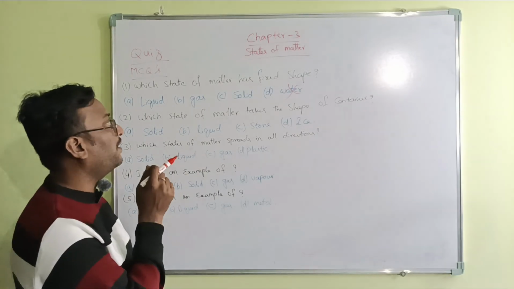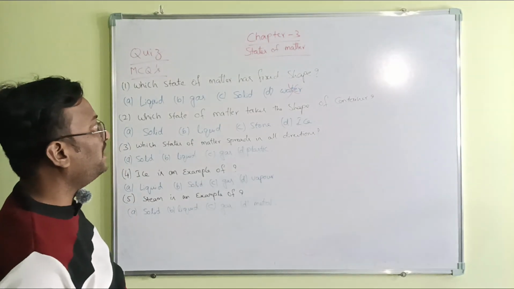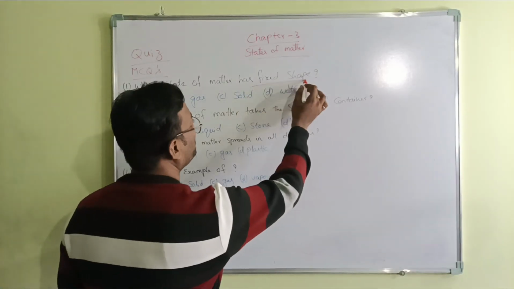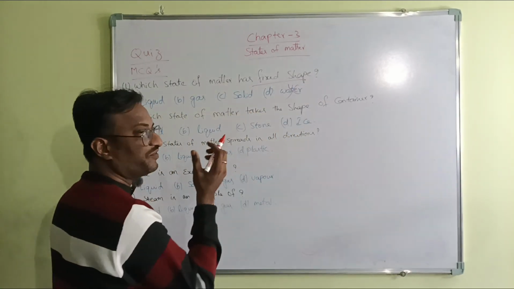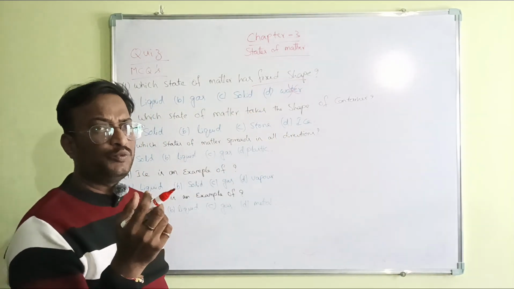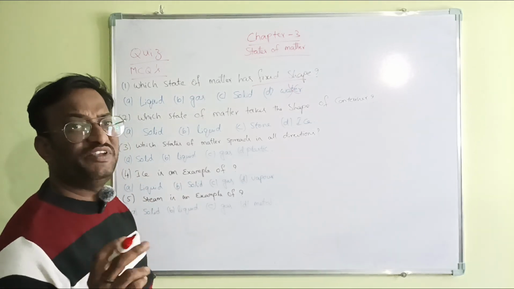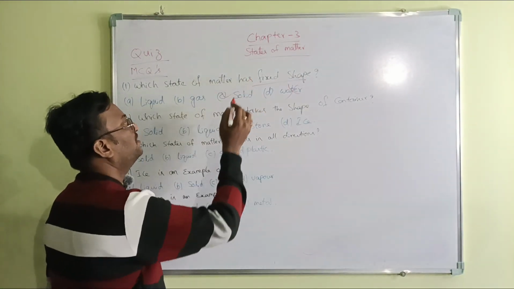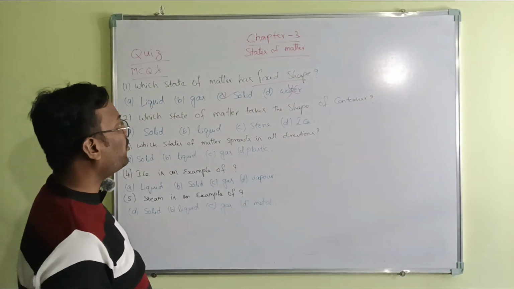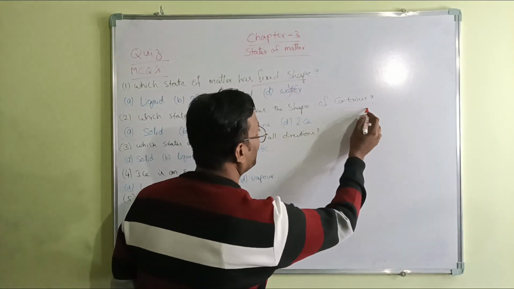Then we have 3 options here. Which matter has fixed shape? For fixed shape, the molecules should be very close to each other. In which one will the molecules be very close to each other? Solid.